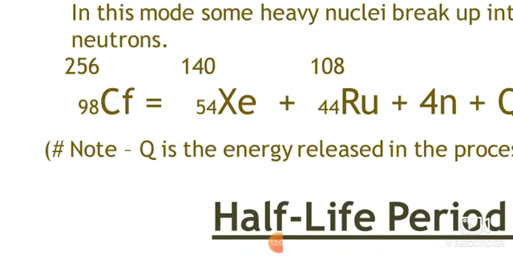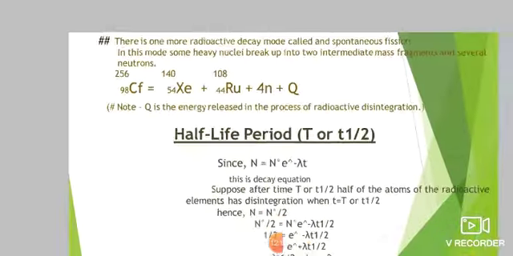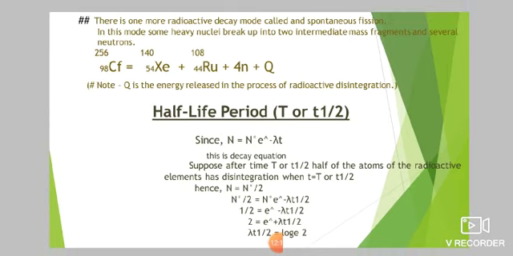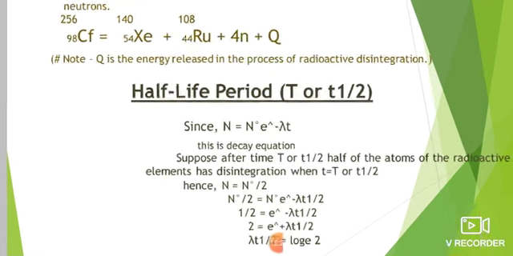For example, you can see californium 98 gets converted to xenon 54, and it gives ruthenium 44, plus the emission of 4 neutrons. Okay, so that's it about the disintegration reactions, or types of disintegration decays, or radioactive decays. Then the half-life period is there.